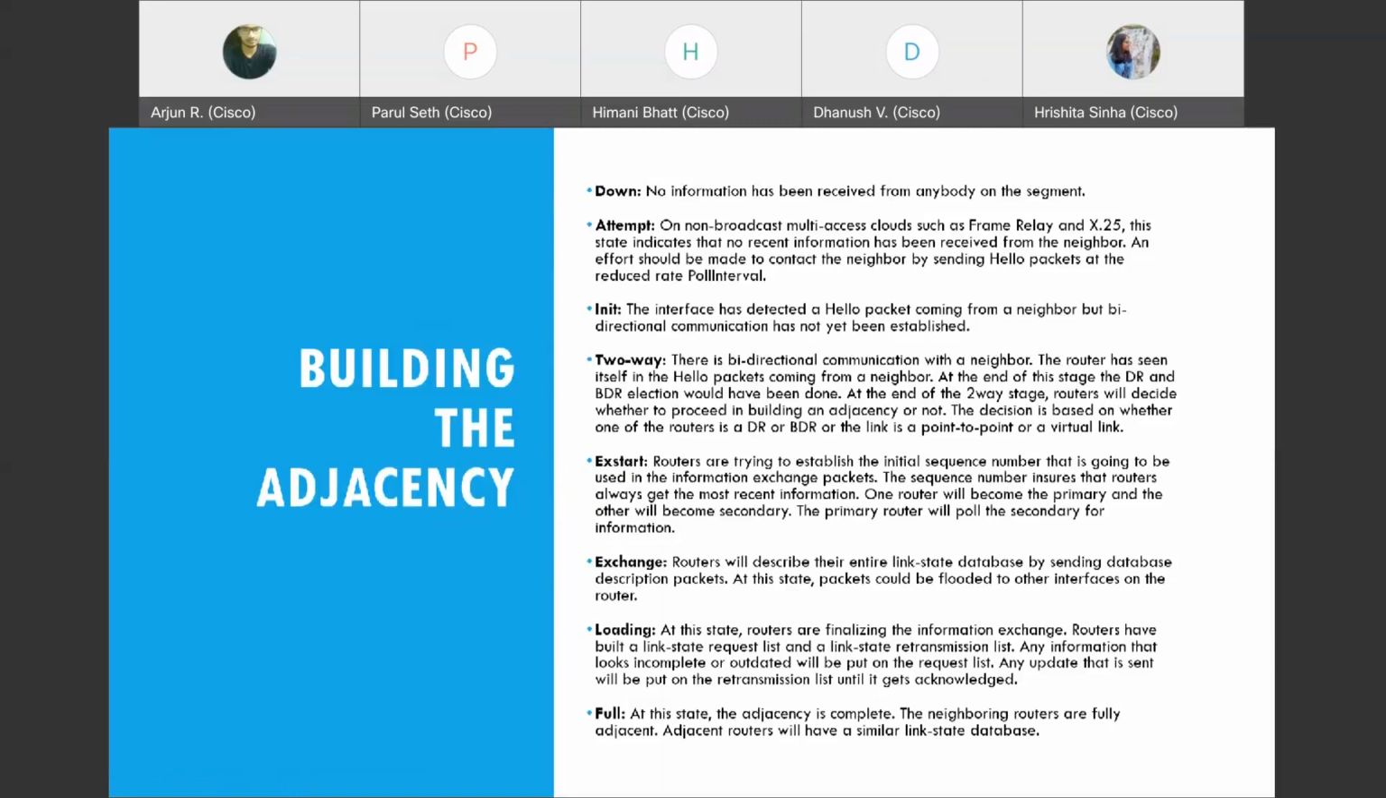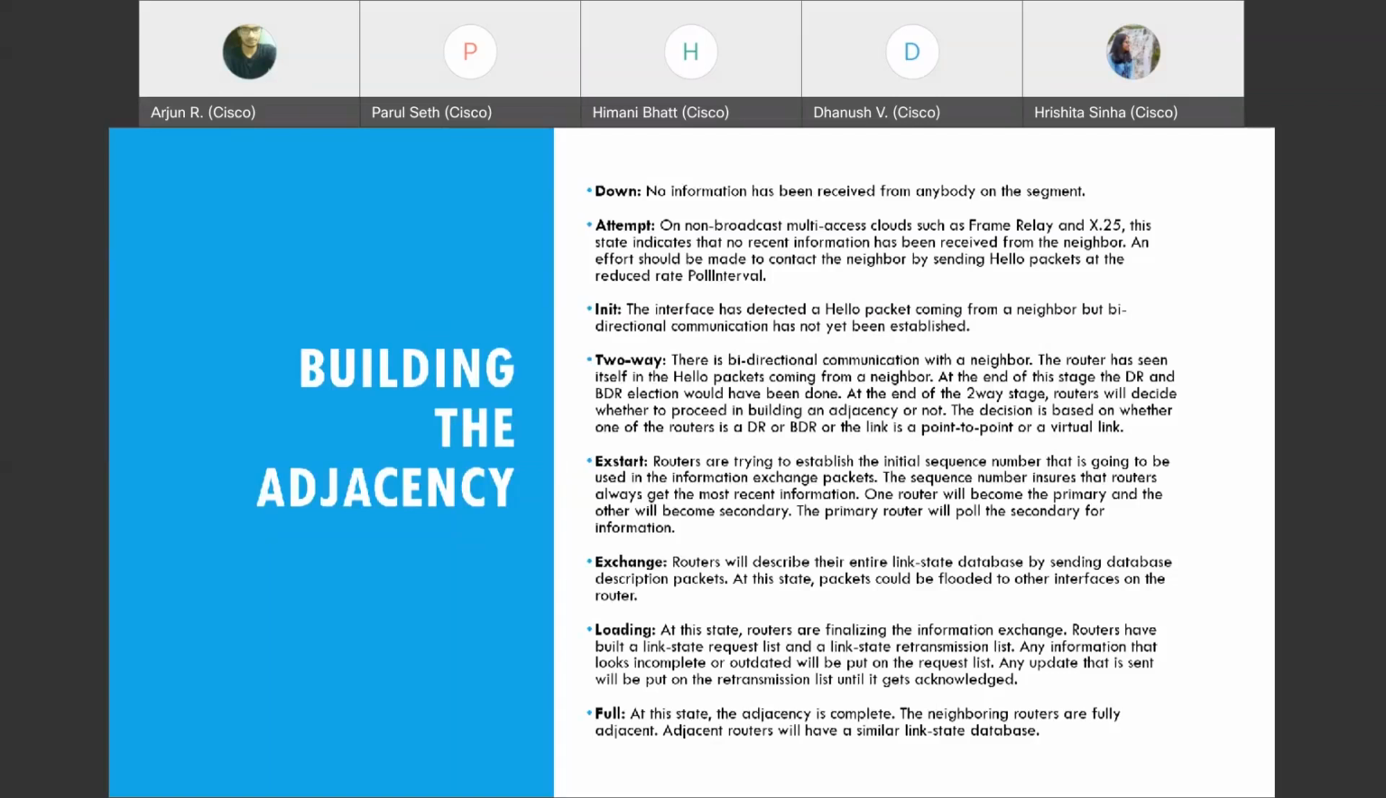Okay, so the second state is init. When the interface has detected a hello packet coming from the neighbor, it has not established bidirectional communication yet, but one of the routers, on one of its interfaces, has received some OSPF hello packet. So that is the init state. Two-way: there is bidirectional communication. The router that received the hello has also sent an acknowledgement. So now there is two-way communication.